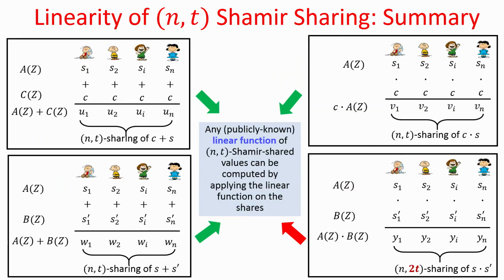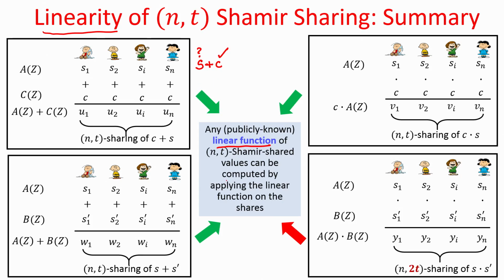Before going into that, here is a quick recap of the linearity property of n comma t secret sharing, where we had seen that any linear function of secret shared inputs can be computed by applying the function on the shares of the input values itself. So, for instance, if you want to compute S plus C, where C is publicly known, but S is not known and is rather secret shared, then by adding the shares of S with the value C, the parties obtain a secret sharing of S plus C.